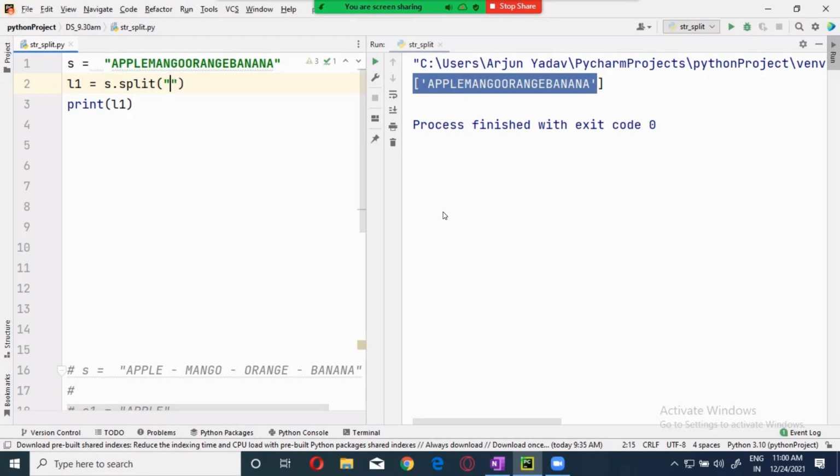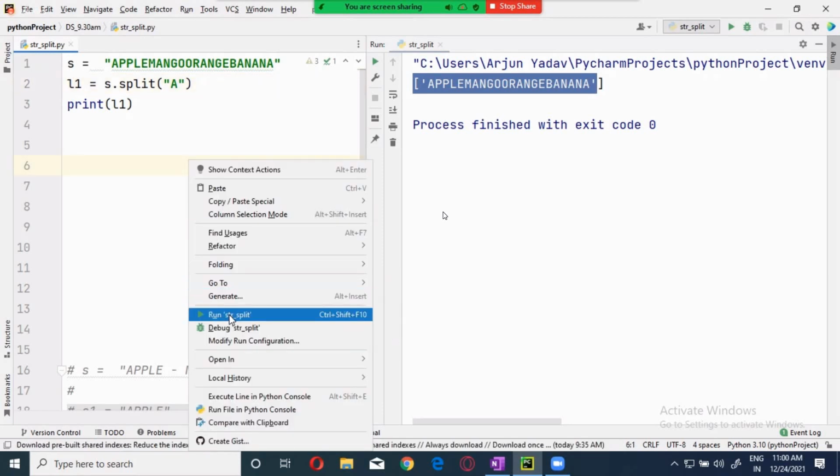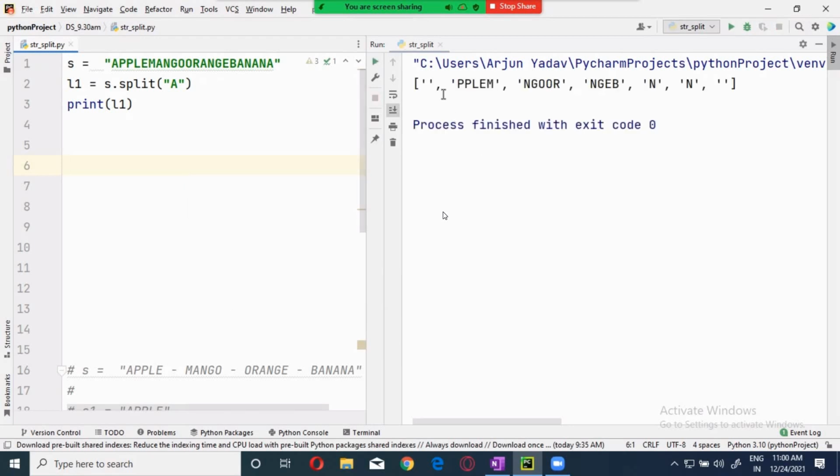Can I give it A? Yes, you can give it. No problem about that. But A will not be displayed. It will split it based on A, but A will not be displayed. A will be gone. Now you see, A is gone over here.